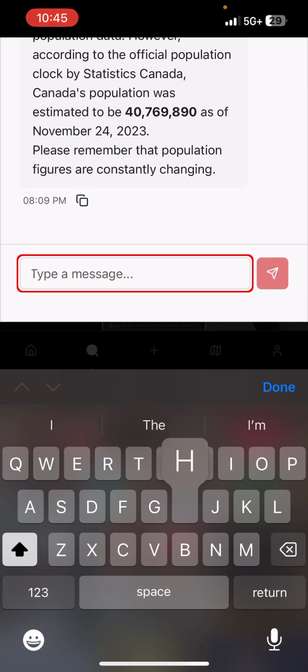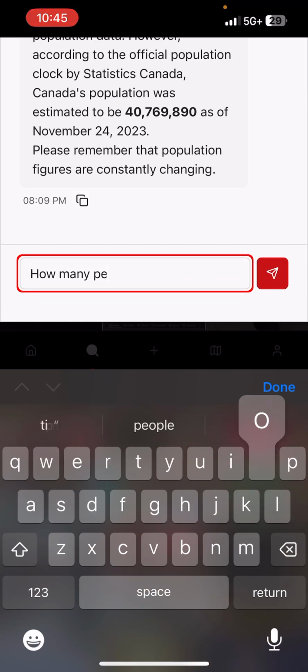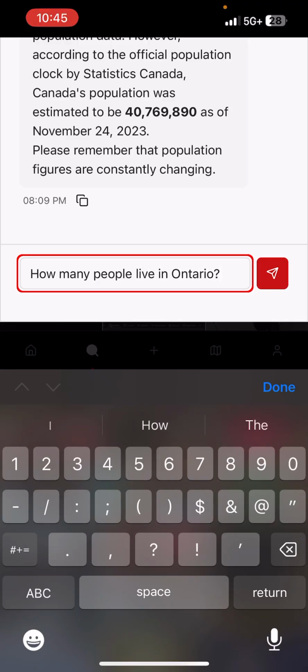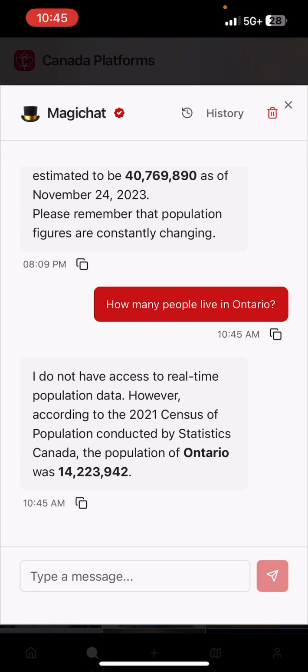You can chat to our chatbot. Ask your question like how many people live in Ontario, and it will answer that question. It's a large language model.